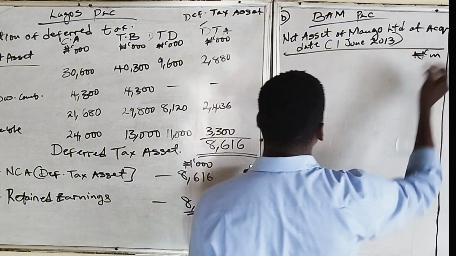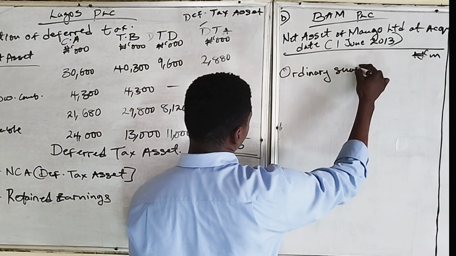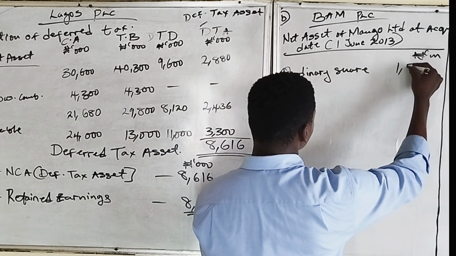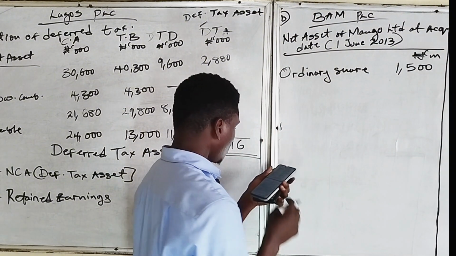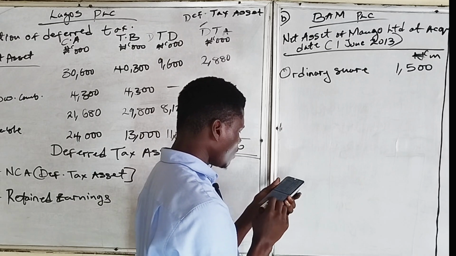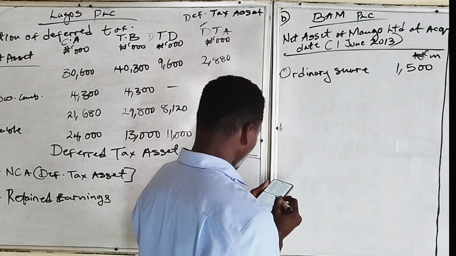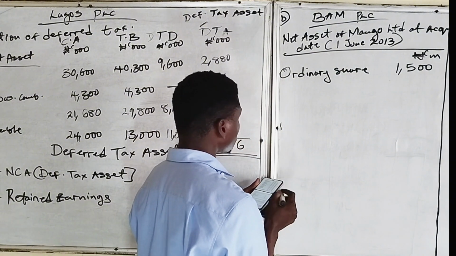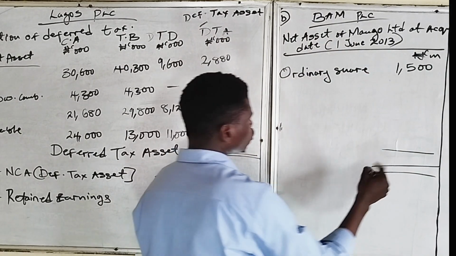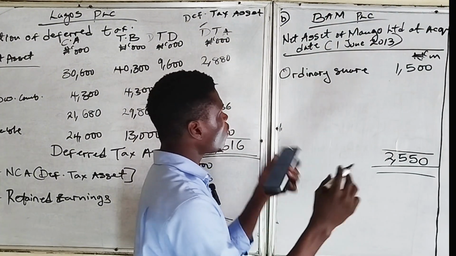Let's suspend in millions. So we have ordinary share capital of 1,500,000,000. They also said that the fair value of the identifiable net asset of Mango Limited at the date was 2,550,000,000. So the total net asset is 2,550,000,000. That's the total net asset of Mango PLC.